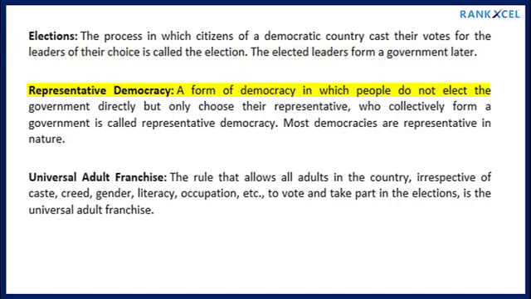Representative democracy, a form of democracy in which people do not elect the government directly but only choose their representatives, who collectively form a government, is called representative democracy. Most democracies are representative in nature. Universal adult franchise, the rule that allows all adults in the country, irrespective of caste, creed, gender, literacy, occupation, etc., to vote and take part in the elections, is the universal adult franchise.